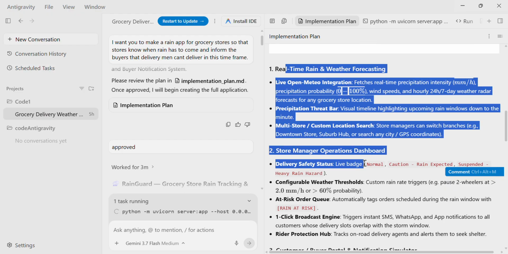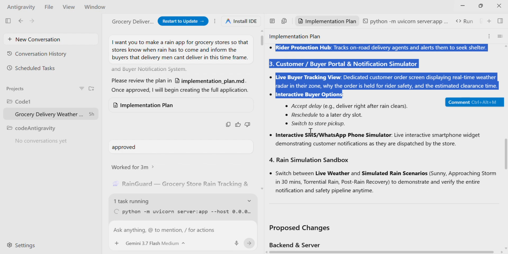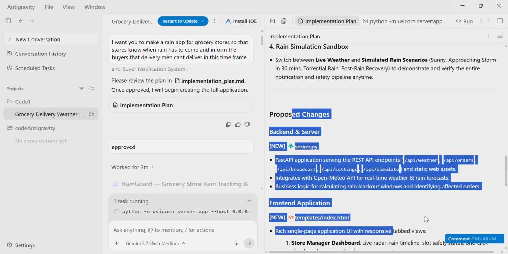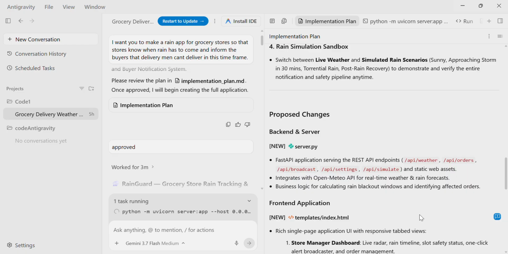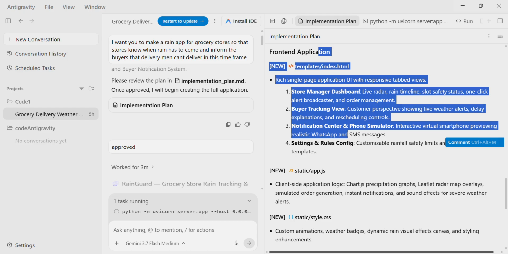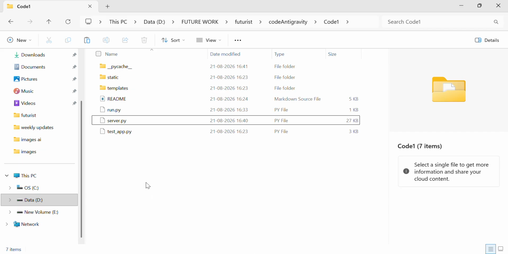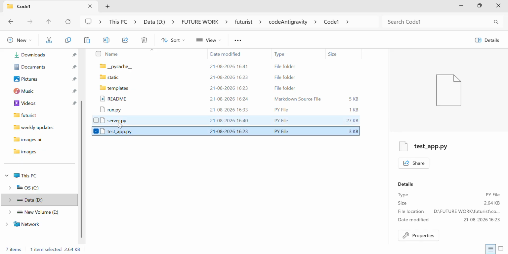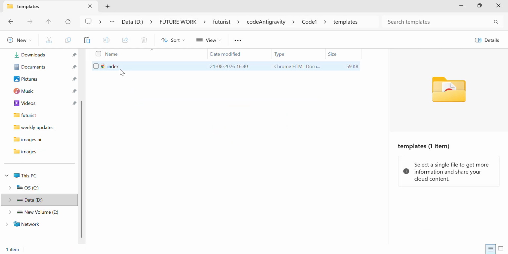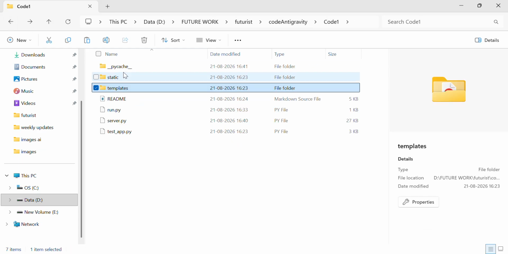This is all in the implementation. You can go through it. I'll provide you the entire code. I'll provide the entire code in the link below. I'll upload it. This is the location where the code is stored. We can see there's a test app.py, server.py, run.py, and in the templates folder there's index.html, that is the main file. I'm running it right now on my localhost.